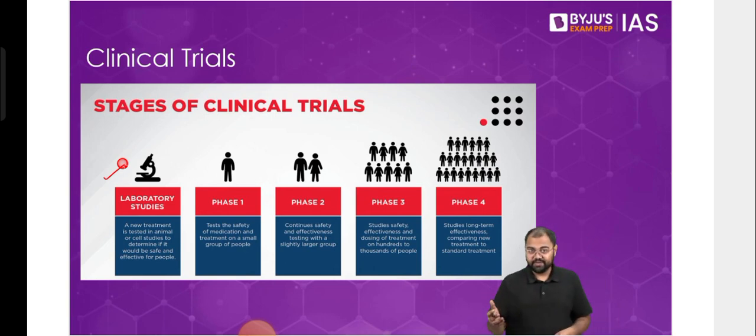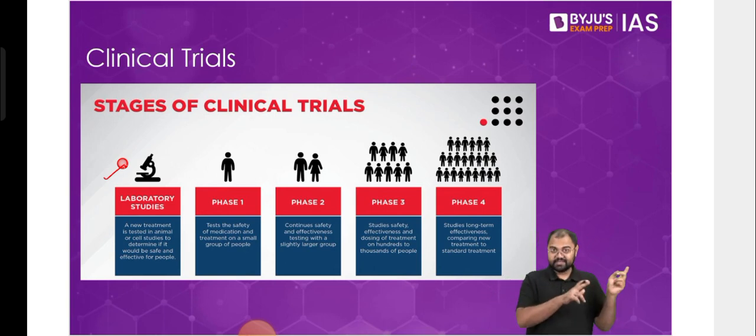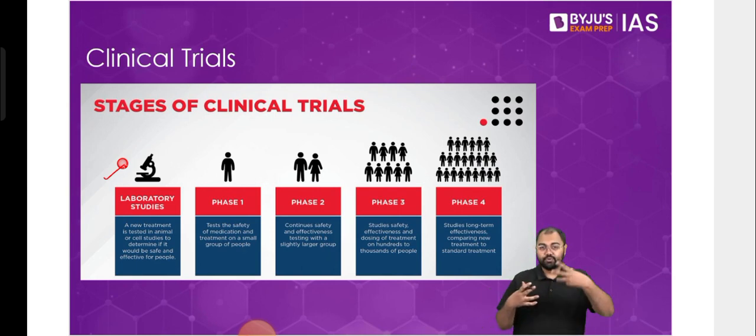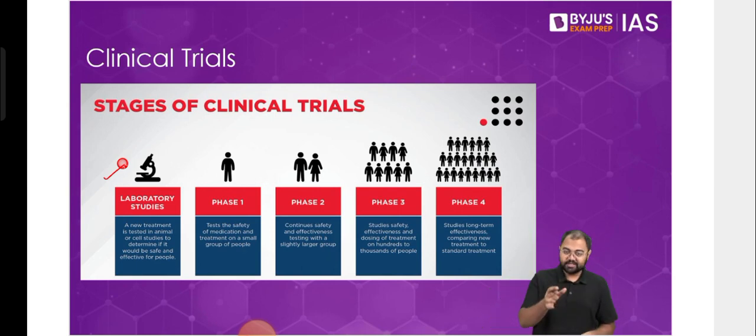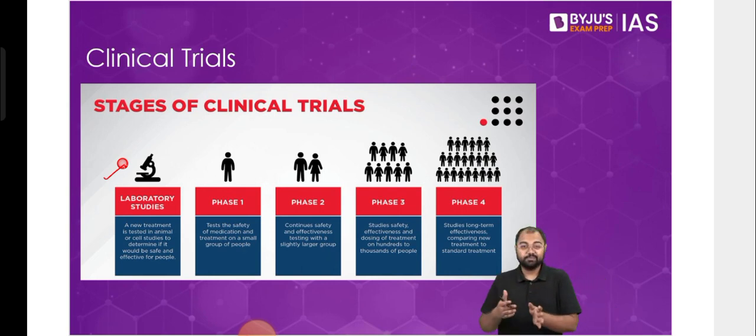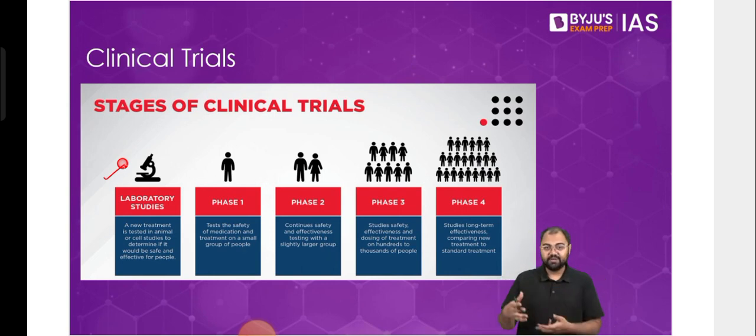Is there any side effect? We'll test it on, let's say, a stem cell. We discussed this, that on stem cells, many a time we grow an organ or a tissue out of the stem cell, and we can test the vaccine on it. We can test a drug also on it. So that's why this will be the first step. If that's all good, we see there is no problem, then maybe on some animal subjects also it will be tested. Many times we see that on mice, on rabbits, etc. These kinds of testing are done.